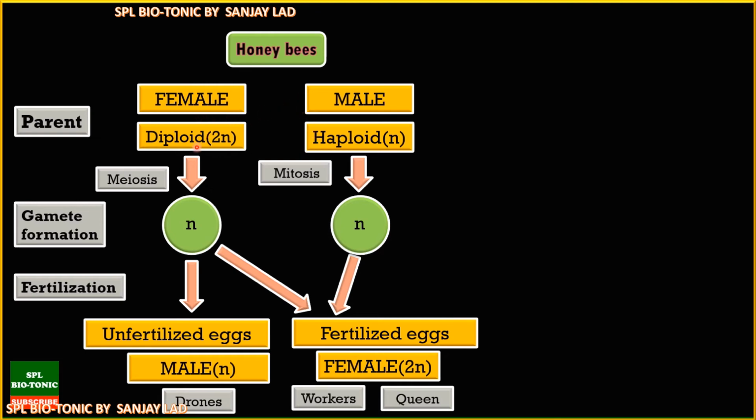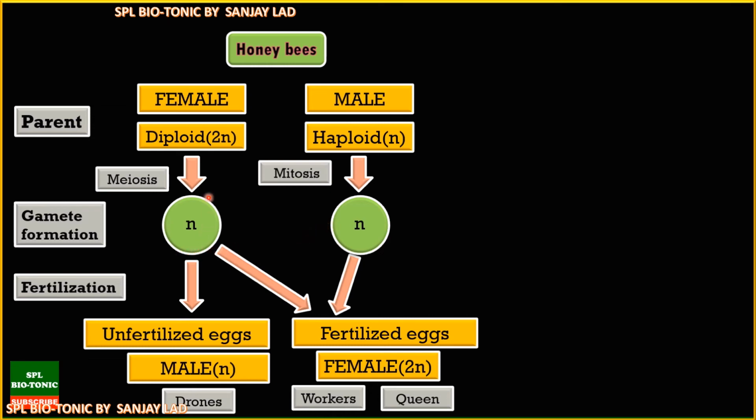Now the female can produce the ova by process of meiosis. So it results into haploid female gametes, whereas in case of male, as male is already haploid, male produces sperm by process of mitosis. So there is a basic difference in the gamete formation in male and female. In female, the female produces ova by process of meiosis, that is reduction division, whereas in male, the male produces sperm by process of mitosis, which is called as equational division.